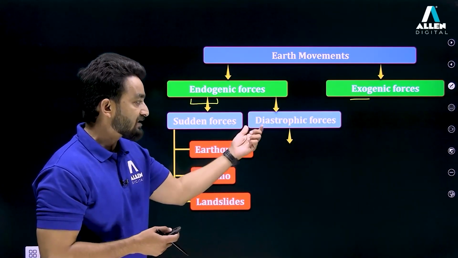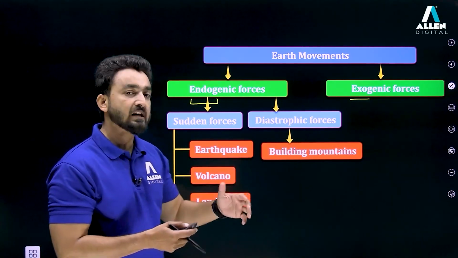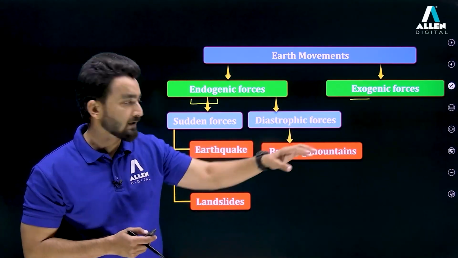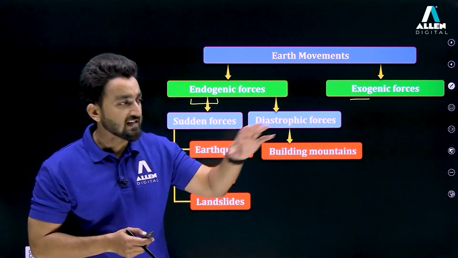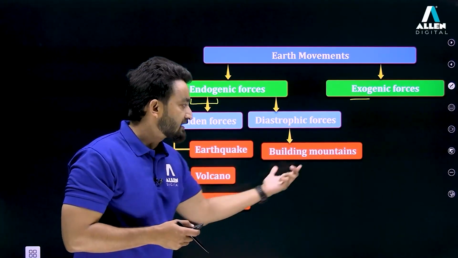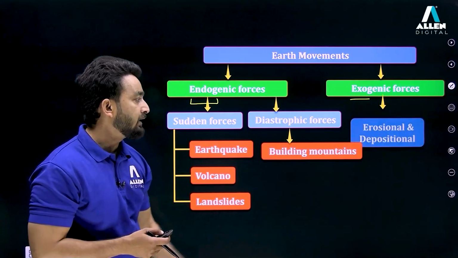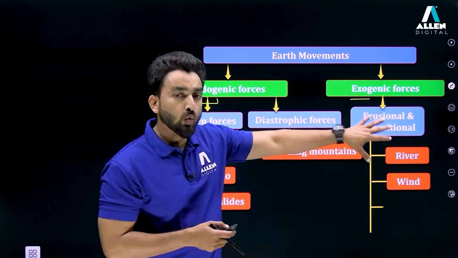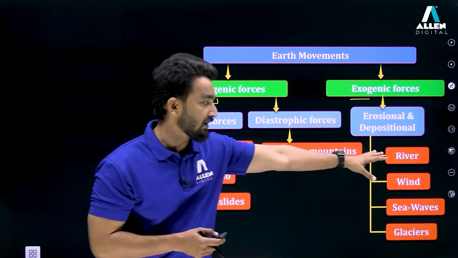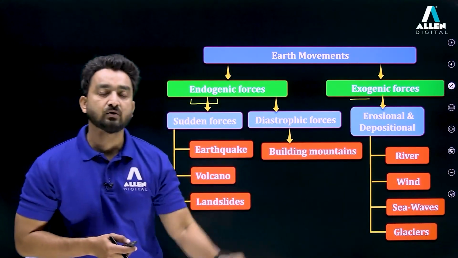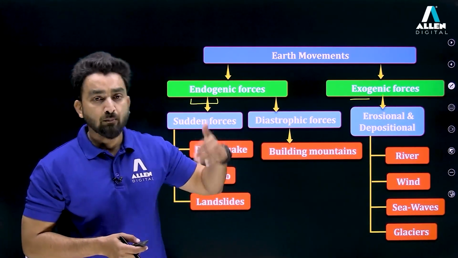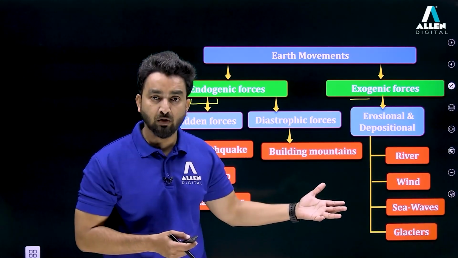When we talk about diastrophic forces, these forces develop slowly and very steadily over a very long period of time over the earth, which we can say is the building process of mountains like Aravalis, Andes, Urals, the Himalayas. These are the folding and faulting processes. Then the exogenic forces which apply over the earth have different agents of erosion like river, wind, sea waves and glaciers. These work throughout the surface of the earth and they change the topography, mold the topography or develop new types of topography, right?